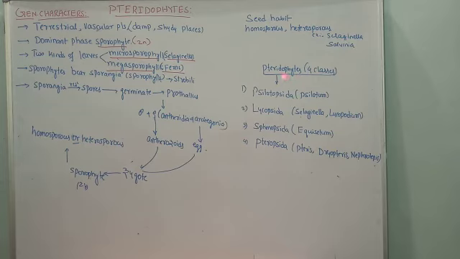Now, pteridophytes are broadly classified into four classes, namely Psilopsida, where Psilotum comes; Lycopsida, under which Selaginella and Lycopodium come; Sphenopsida, under which Equisetum comes; and Pteropsida, under which the ferns Pteris, Dryopteris and Nephrolepis come. All these three are ferns.